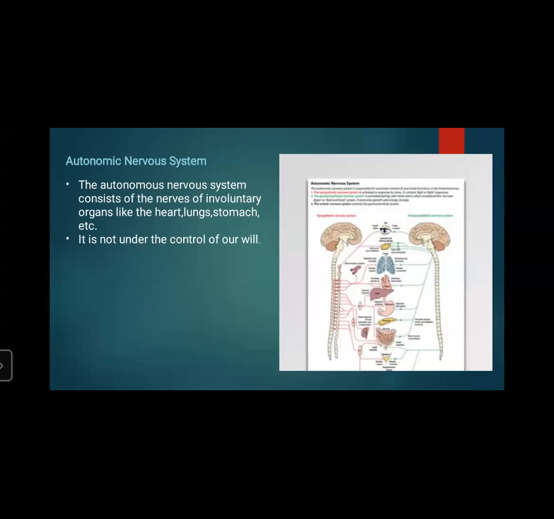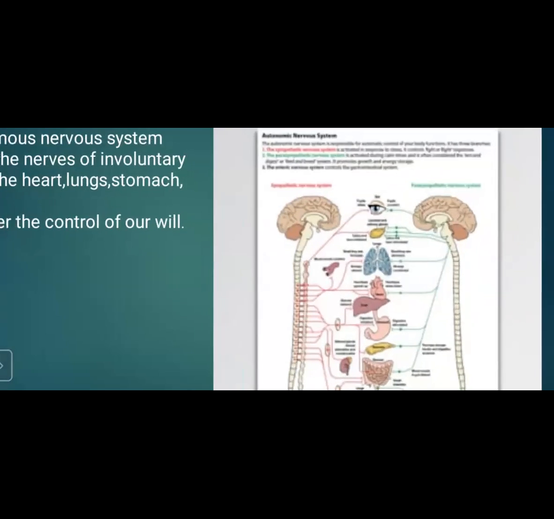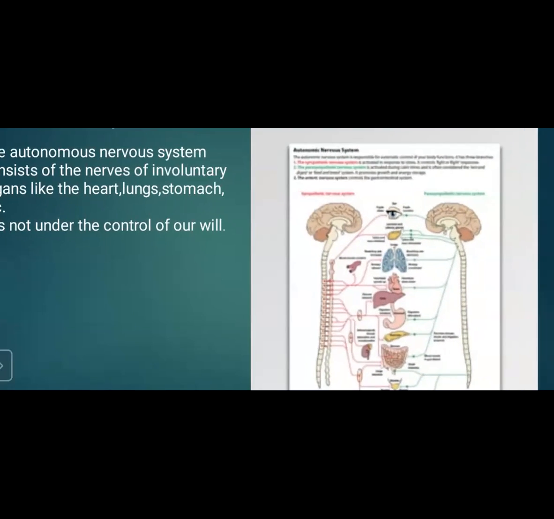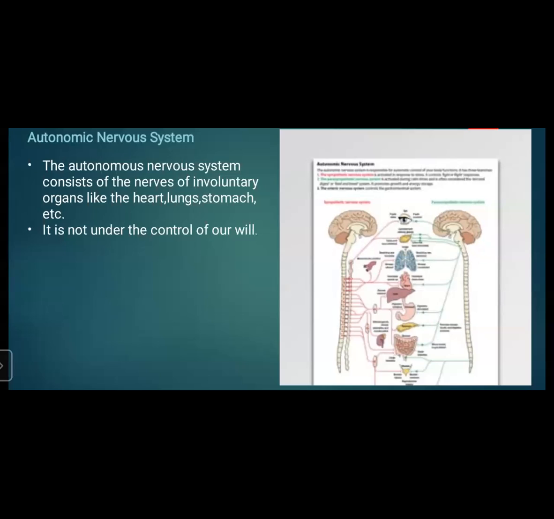You can see in the picture. Autonomic nervous system also means the action of our eyes, inside eyes, then the brain, the lungs, the heart, then the liver, then our stomach, then pancreas, then small intestine, large intestine, anus. All these are the internal involuntary actions which cannot be under our will. So the autonomic nervous system works over there; it consists of the nerves of involuntary organs.